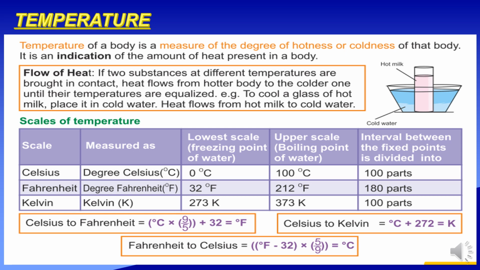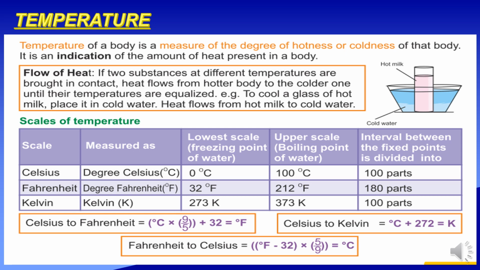Flow of heat. If two substances at different temperatures are brought in contact, heat flows from the hotter body to the colder one until their temperatures are equalized. For example, to cool a glass of hot milk, place it in cold water; heat flows from the hot milk to the cold water.